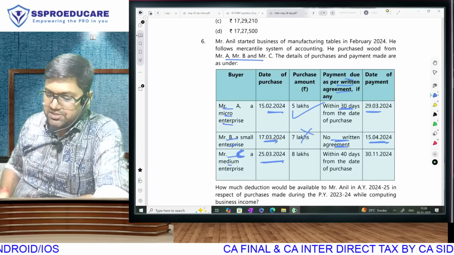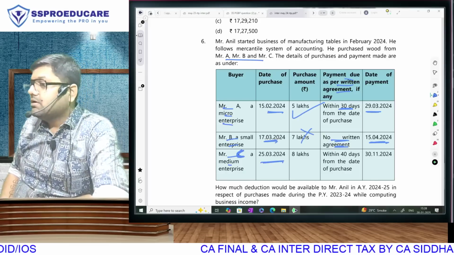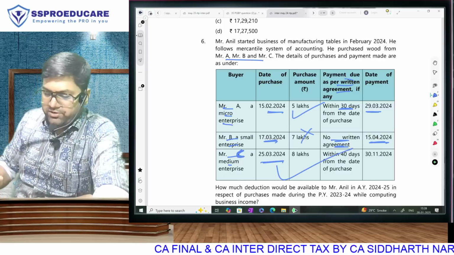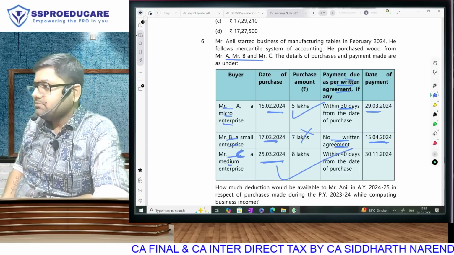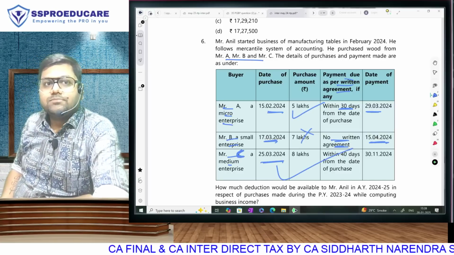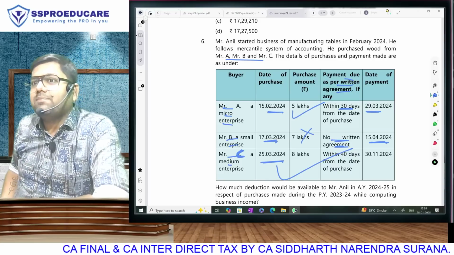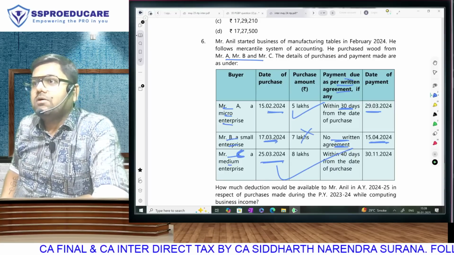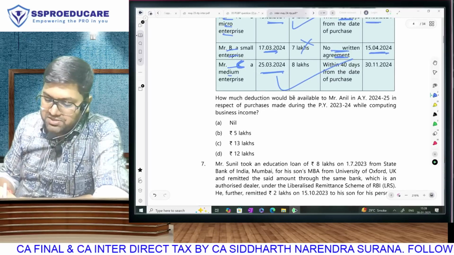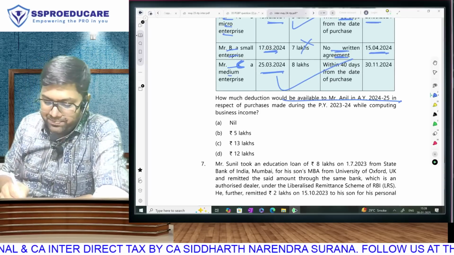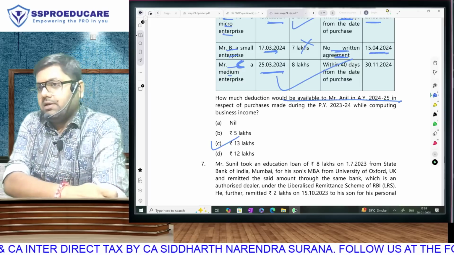When did I make the purchase? Medium enterprise. No need to check. Allowed. You understood? The whole thing is applicable only to purchases made from micro and small. How much deduction would be made available to Mr. Anil? Of course, that was AY 24-25. Answer will be 13 lakhs.